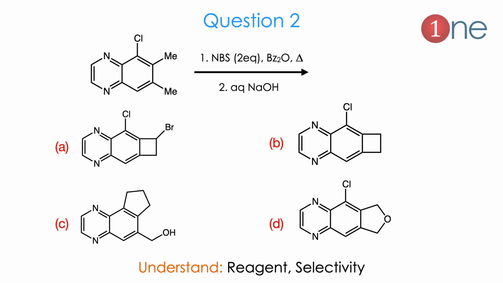Then question number 2. The starting material is a kind of bicyclic product with hetero nitrogens, and the reagents are N-bromosuccinimide and the radical initiator which is benzoyl peroxide and heat, and aqueous sodium hydroxide. Here the 4 products are given, 5-member ring formation is possible and the ring product containing oxygen is possible. Here you have to know the reagent and its selectivity to answer it.